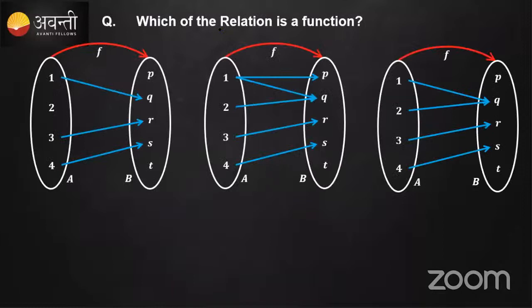Now, if you know these functions from the 11th class, can you identify? I have given three relations here: relation 1, relation 2, relation 3. Among these three relations, which one is the function? Apply the definition of the function, that every element in set A has one and only one image in set B, and identify which of the following is a function.